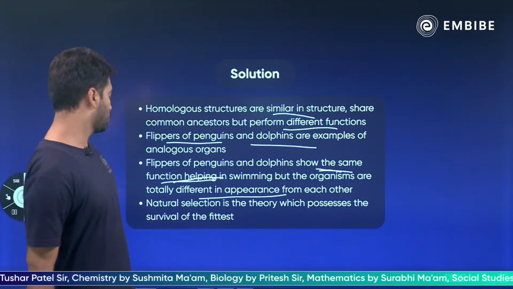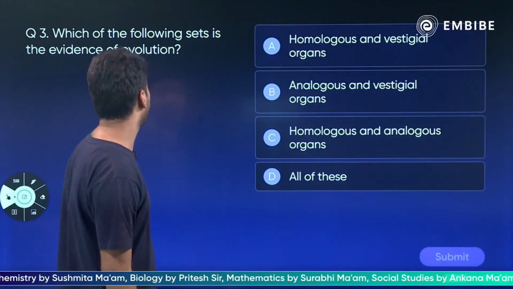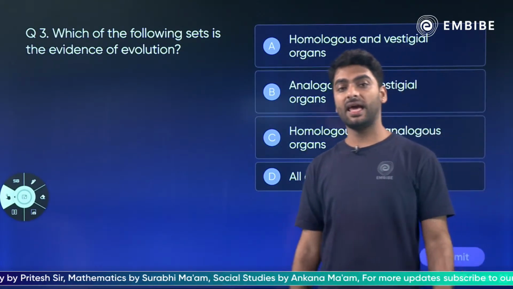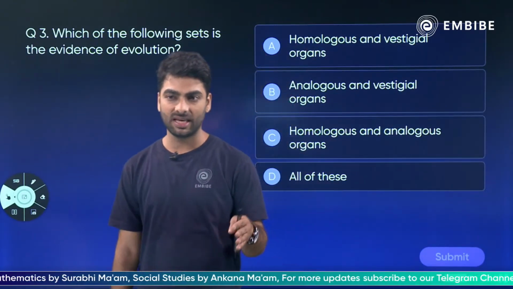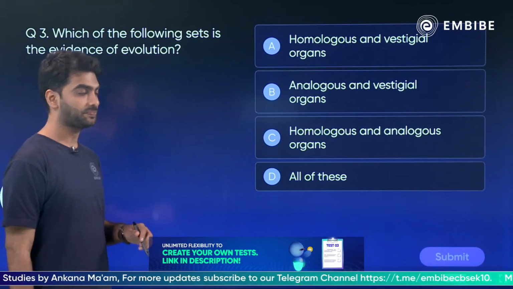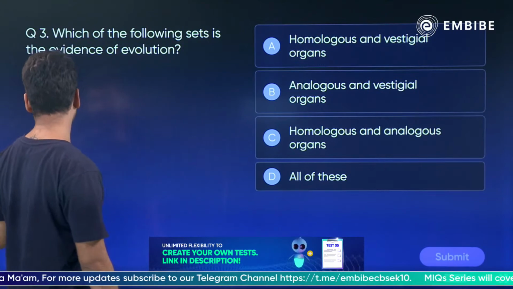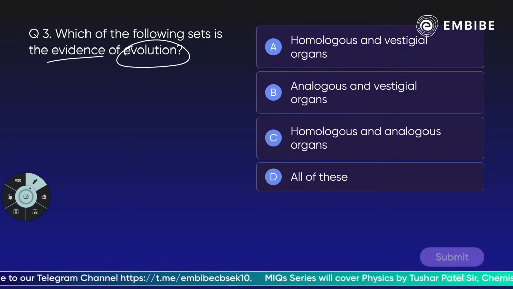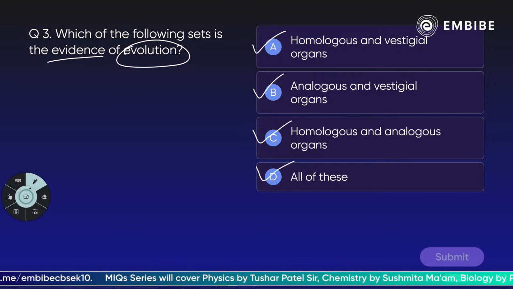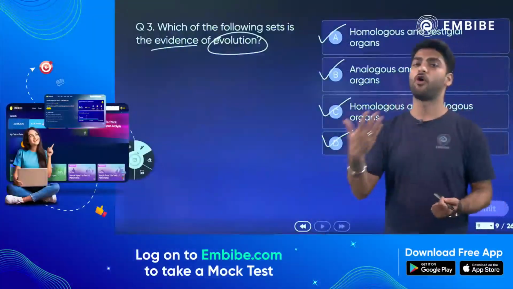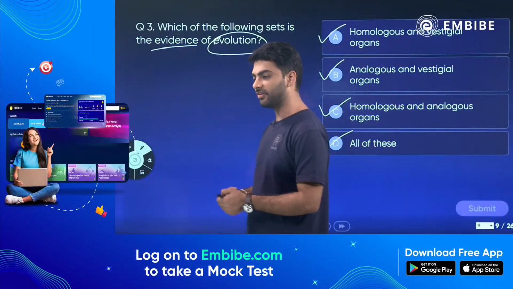चलिए. Moving on to the next question, very interesting. That is, which of the following sets is an evidence of evolution? ये आदित्य ये ICSE का टॉपिक है. ठीक है? Now, because CBSE ने evolution को हटा दिया है. Which of the following sets is the evidence of evolution? Homologous and vestigial organs, analogous and vestigial organs, homologous and analogous organs, या all of these? Which of these is a proof that we have evolved?